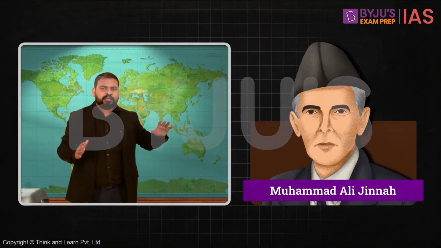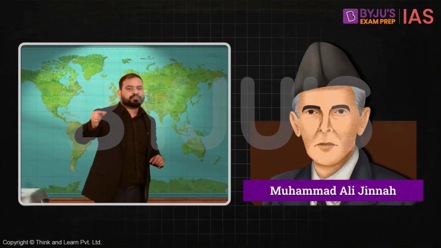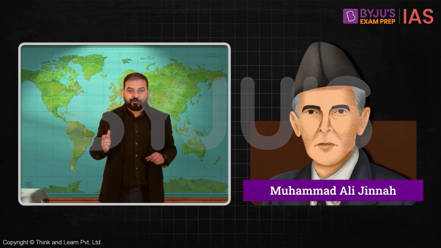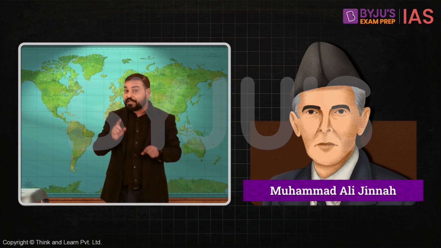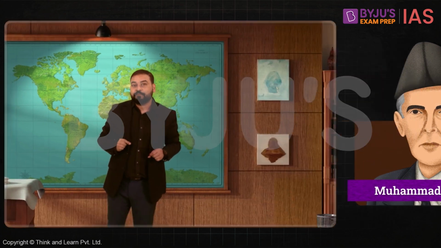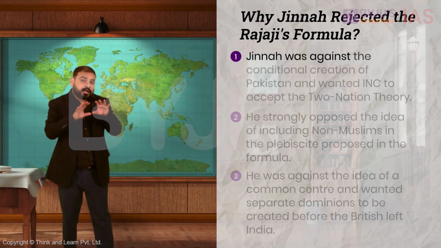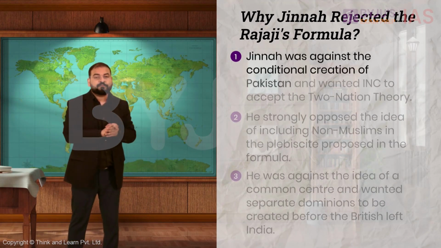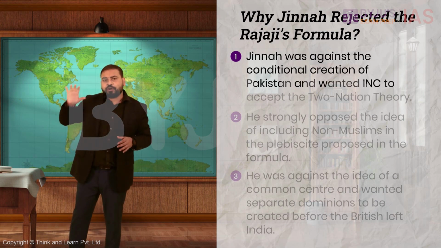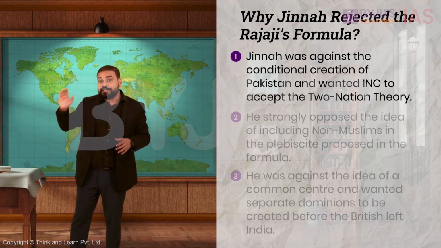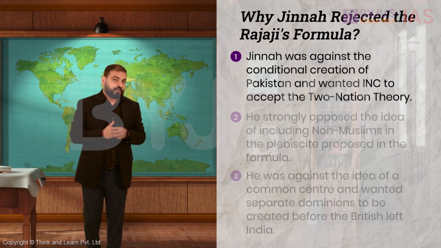Now, it was upon both the parties on how they wanted to proceed. Jinnah knew the conditions proposed in the Rajaji Formula could stop the partition from happening. How? Let's see what problems Jinnah had with Rajaji's Formula. The first objection Jinnah had with this formula was the conditional creation of Pakistan. He wanted the Congress to accept the two-nation theory. Pakistan was the League's first priority.